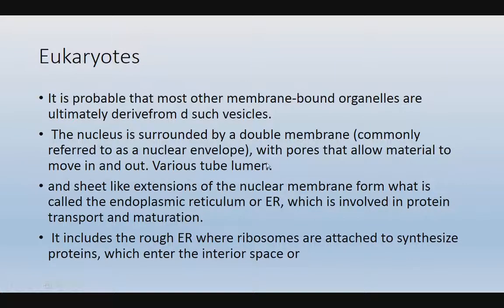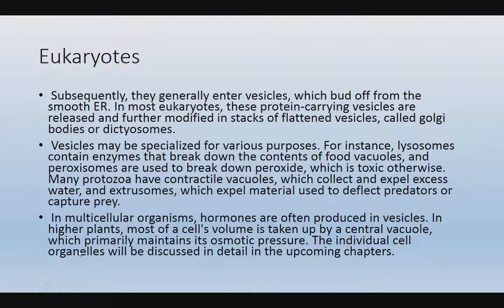The nucleus is surrounded by a membrane with nuclear pores, and sheet-like extensions of the nuclear membrane form the endoplasmic reticulum, which is involved in protein transport and maturation. It includes the rough endoplasmic reticulum, where ribosomes are attached to synthesize proteins, which enter the interior space. Subsequently they generally enter vesicles, that is tubules and cisternae.